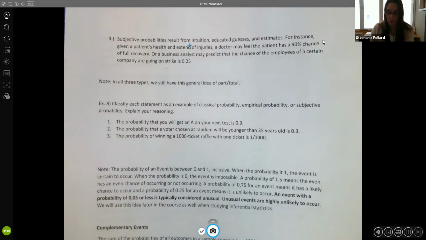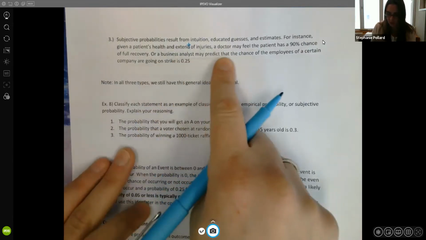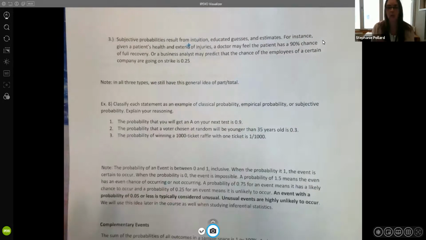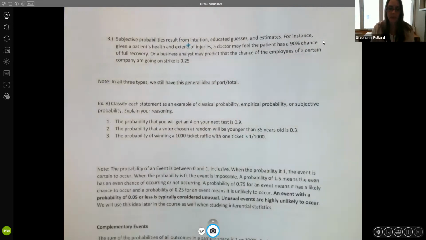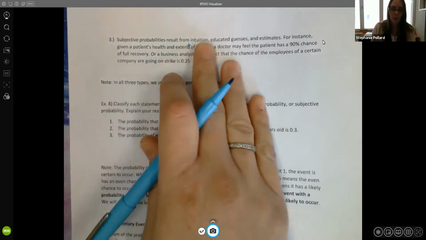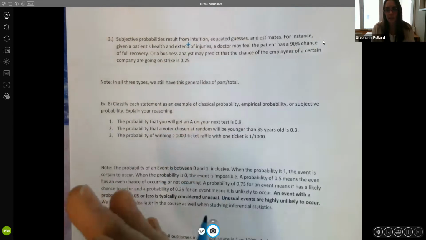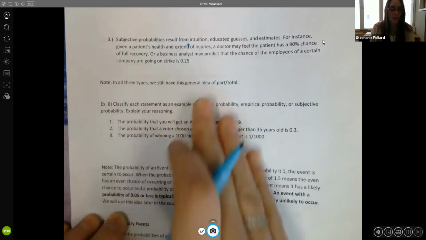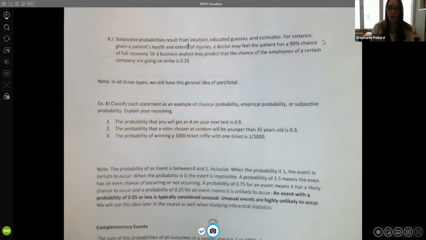Or a business analyst may predict that the chance of employees of a certain company going on strike is 0.25, right? So about 25%. So these are based on intuition, educated guesses, and estimates. It's still that idea of part to total, right? What's the likelihood of it happening? But it's a lot more, we'll say, fluid and not as rigid in the calculation. But like I mentioned, all three types, we still have this general idea of this part to total or finding the proportion when we're calculating probabilities.